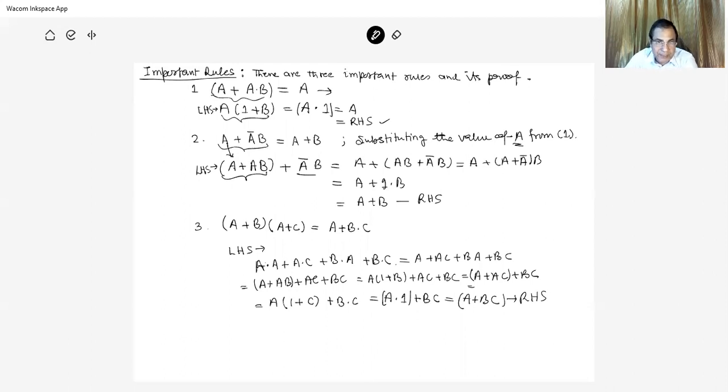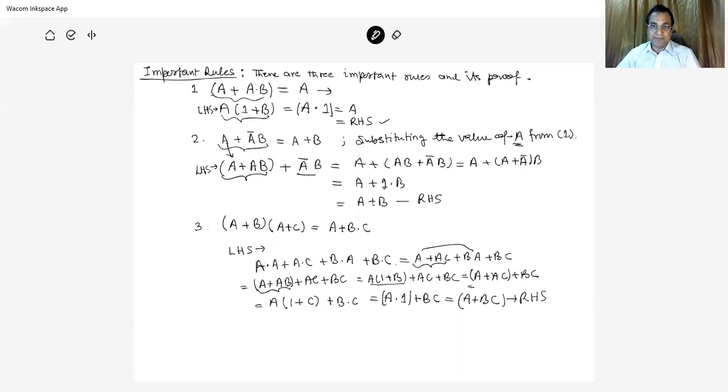The third one is A plus B multiplied with A plus C is equal to A plus B dot C. Again, taking the left-hand side and multiplying, this is A dot A, A dot C, B dot A, and B dot C. We know that A dot A is A. So A, A dot C, B dot A, or B dot C. Taking A common, it is A times 1 plus C plus B, and 1 plus C is 1.